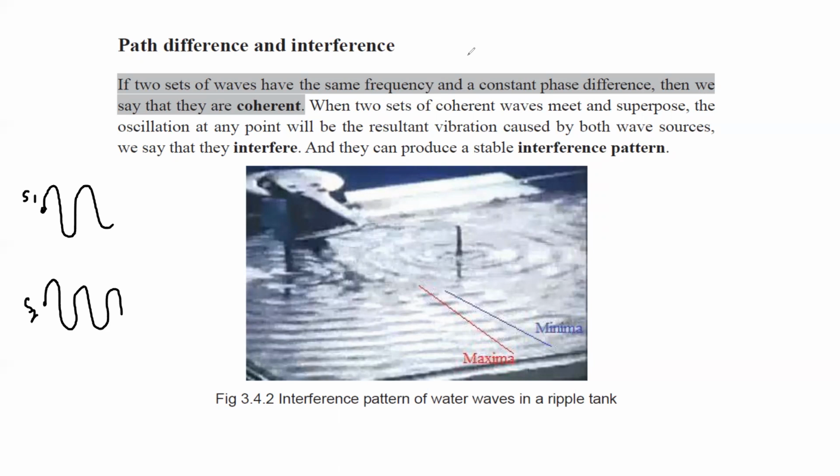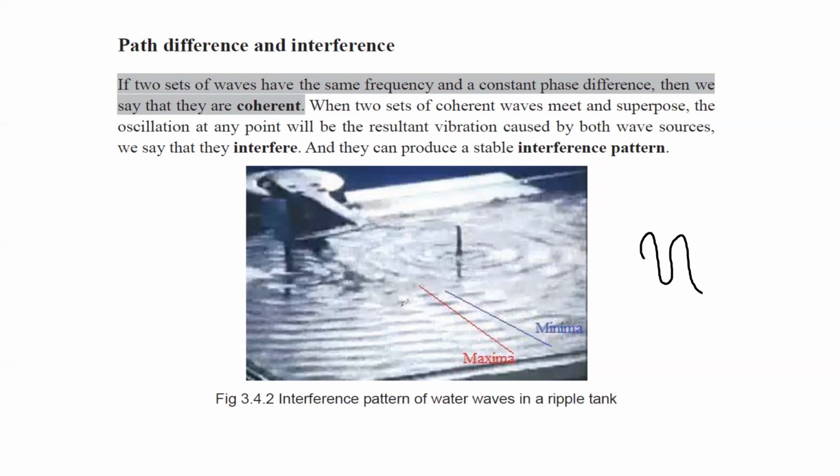As you can see here, this image might not be very clear to you, but you can see some regions. These are the wave fronts. In some regions, the wavefront appears to be higher in amplitude. But in some regions, you can see this part, and this part, the amplitude of the wave is very low, minimum, or zero.